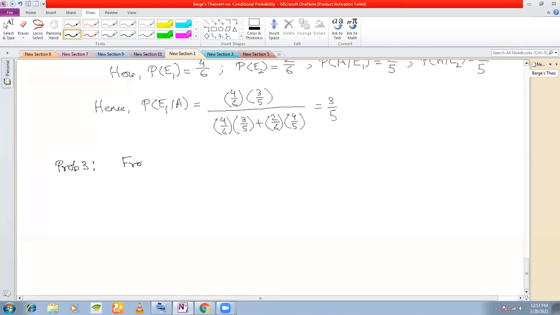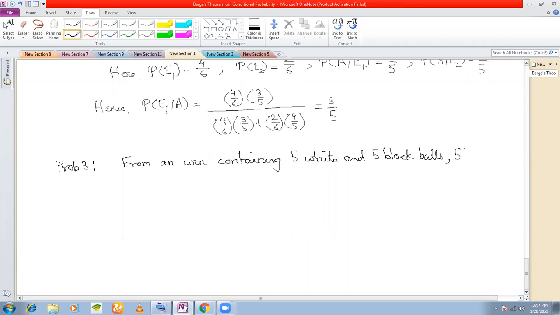From an urn containing 5 white and 5 black balls, five balls are transferred at random.